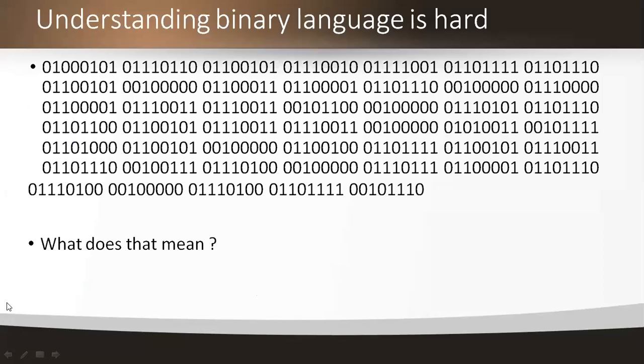See, as I already said, binary language has only two alphabets, that is 0 and 1. See here, the code is structured with zeros and ones. Can humans or users easily understand this code? It is very difficult to understand what the zeros and ones are. So understanding binary language is very hurtful.